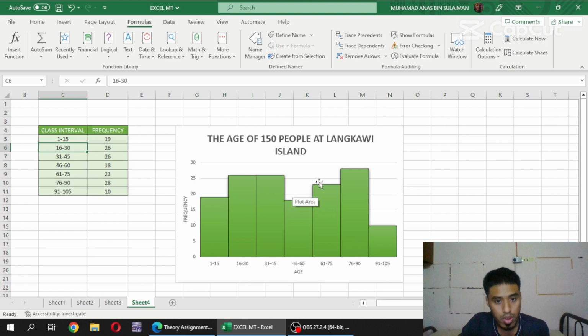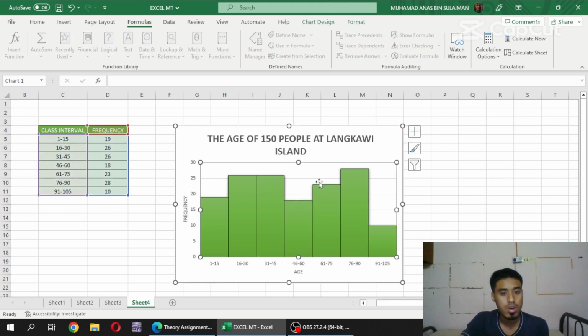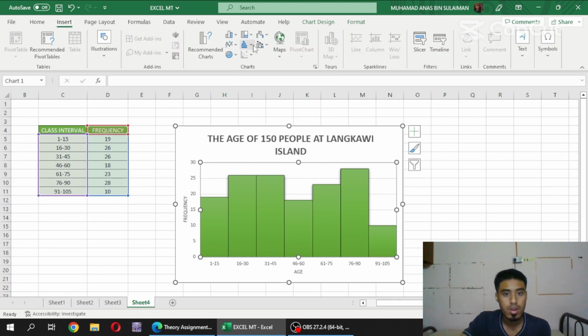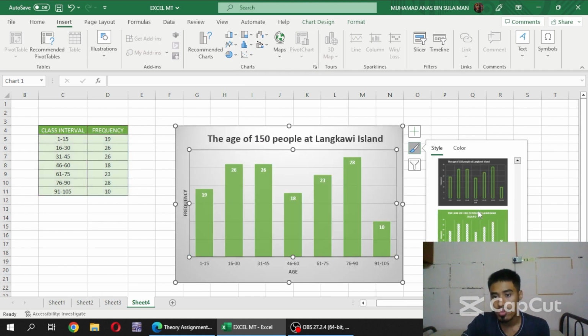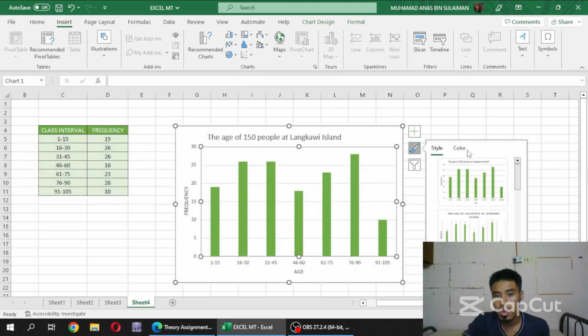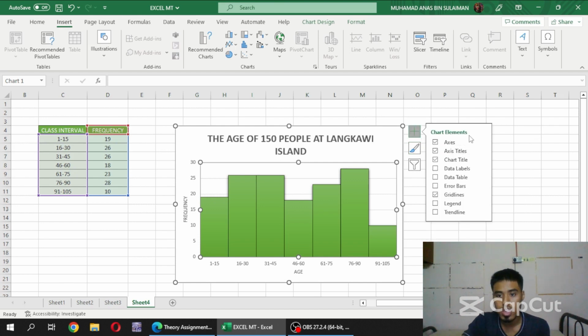And last but not least, to construct the histogram, we just use this data, and we must click the insert statistic chart button, and we choose histogram. We can also choose the style and color, and edit the chart elements in terms of axis title, chart title, and grid lines to make the histogram better.